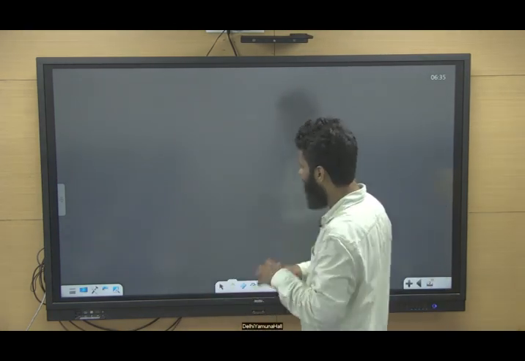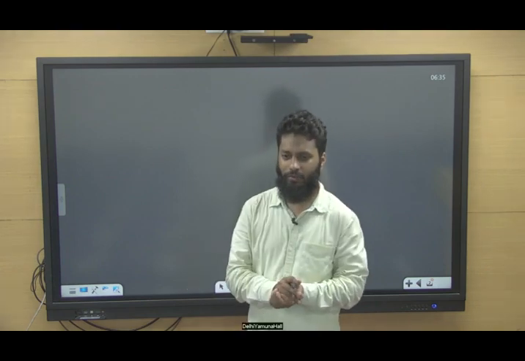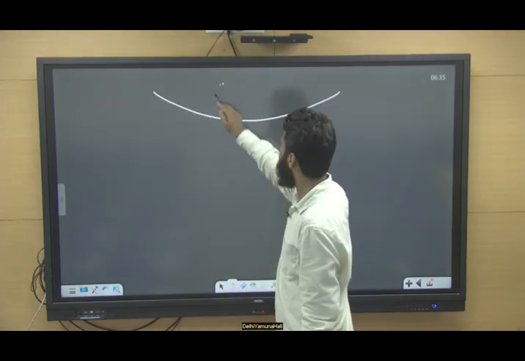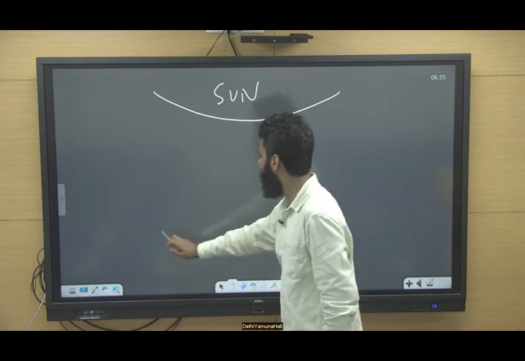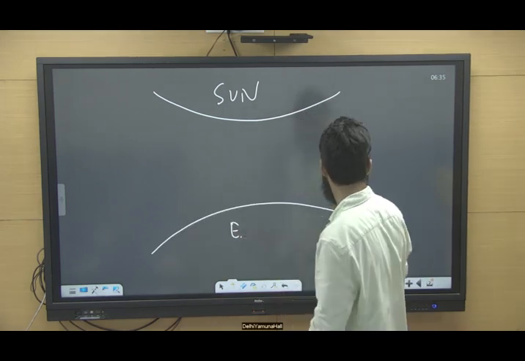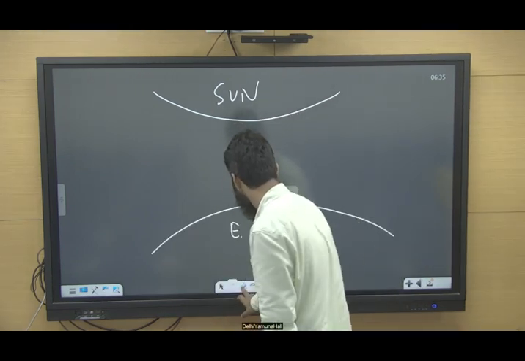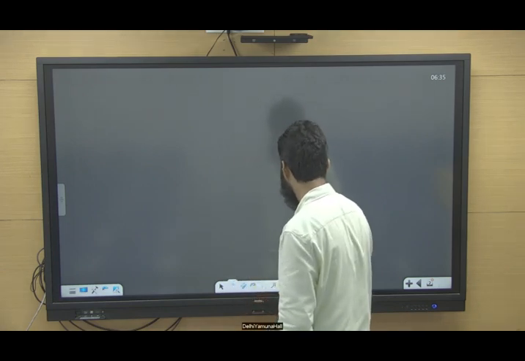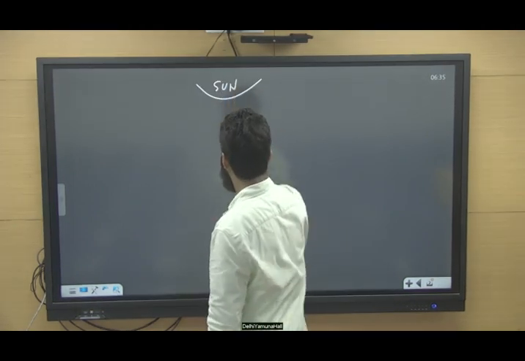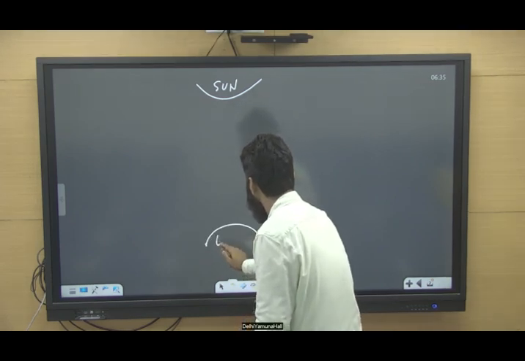Now, if we see the global warming impact, this is the sun and this is the surface of earth.